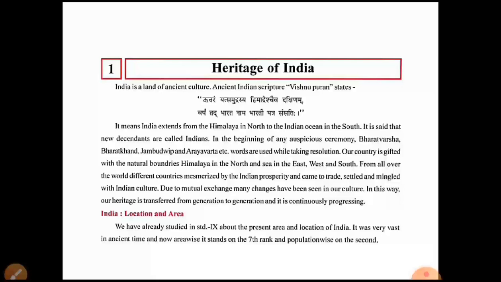So can you tell me, according to area, which are the vast countries? I'll tell you. The first one is Russia, second Canada, third United States, fourth China, then Brazil, then Australia, and at the seventh number our India. And according to population, our India is second, and who is the first? China.